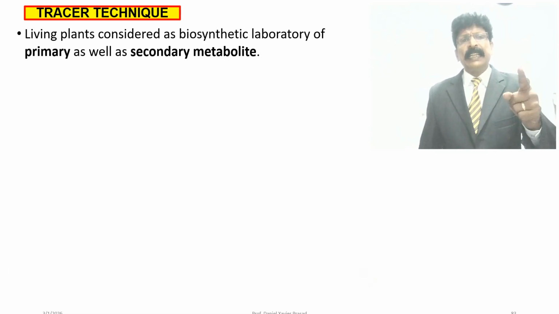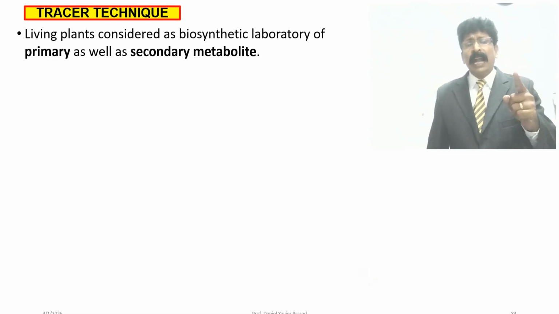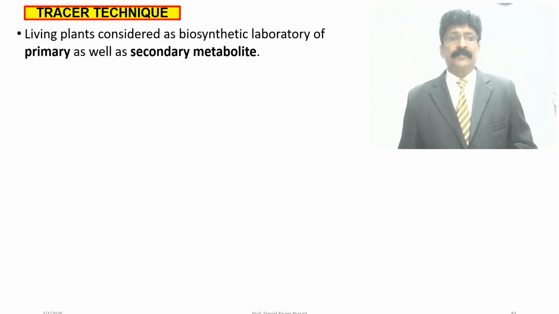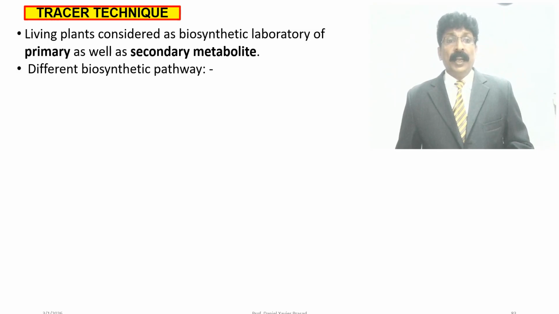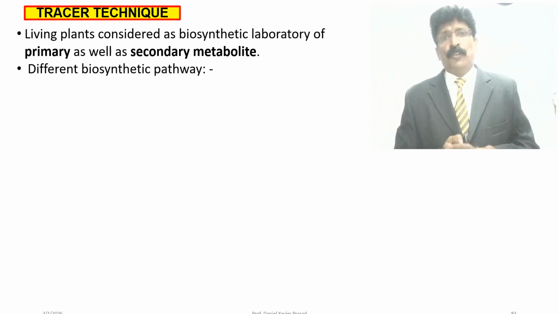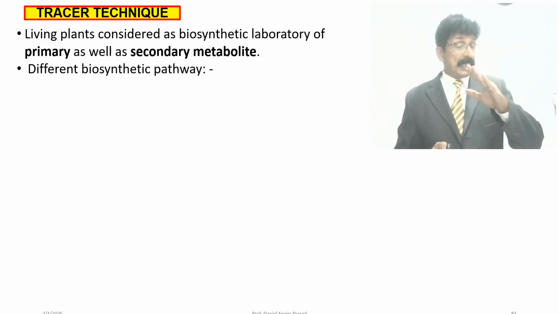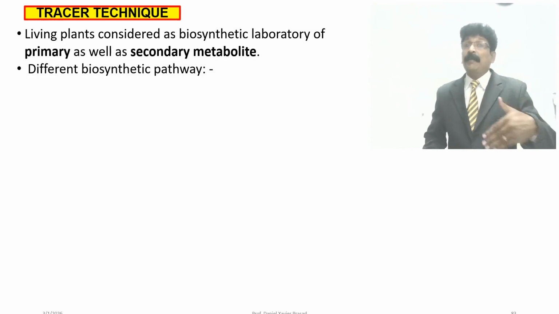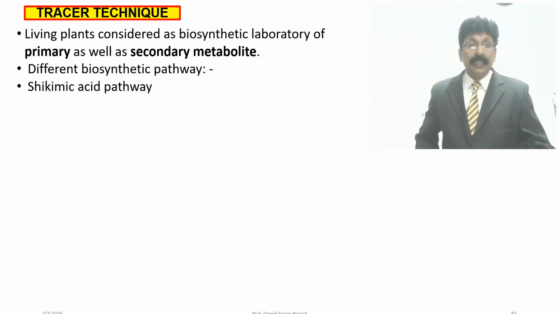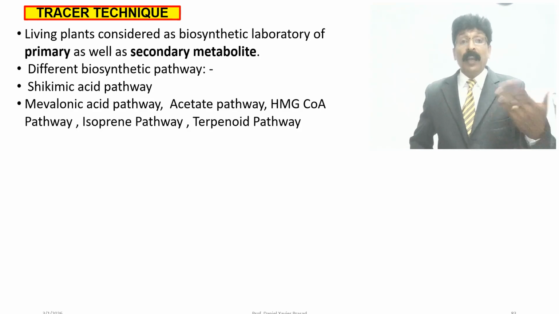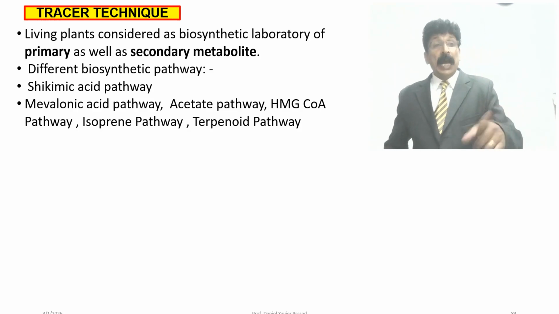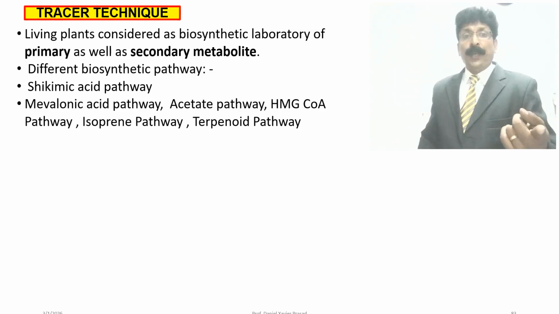Tracer techniques: living plants are considered as a biosynthetic laboratory of primary as well as secondary metabolites. Different biosynthetic pathways you will study, as I told, like the shikimic acid pathway, mevalonic acid pathway, acetate pathway, HMG-CoA pathway, isoprenoid or isoprene pathway, terpenoid pathway.